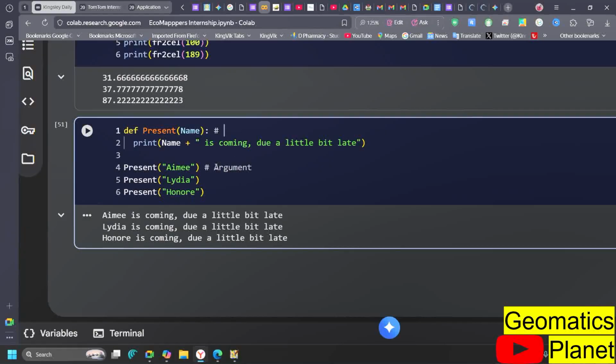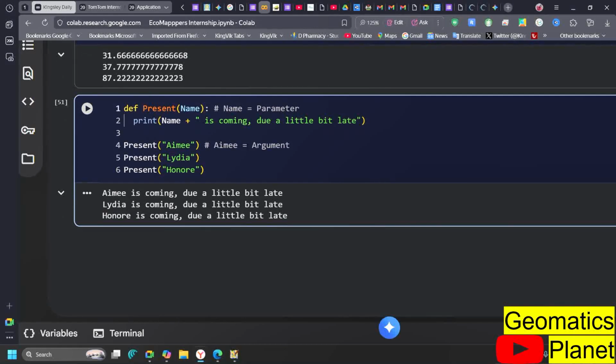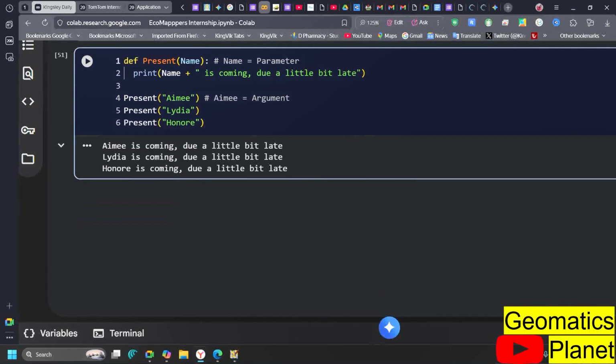So let me write it like this: Ame inside here is called the argument, but name inside here is called the parameter. These are the two things you need to note here, because there are certain times where we are going to define things in a different order.